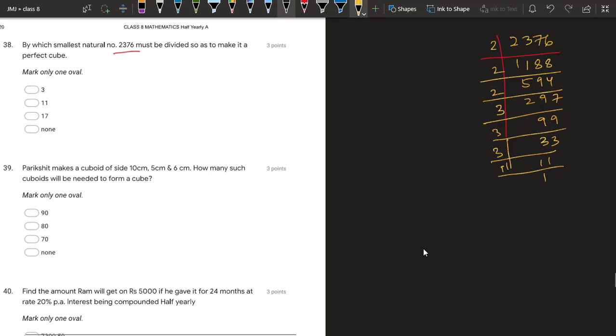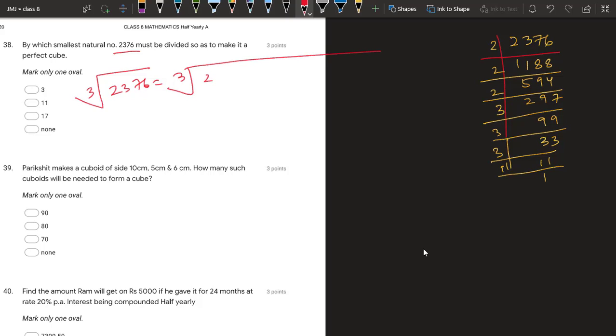So if I write this 2376, sorry, this we want to make it a cube root now. So 2376 is equal to 2 into 2 into 2, 3 into 3 into 3 into 11. So we have a grouping of three 2s and a grouping of three 3s also, so they will come out easily, but this 11 will cause a problem, so we have to remove this 11. So we need to divide by 11.